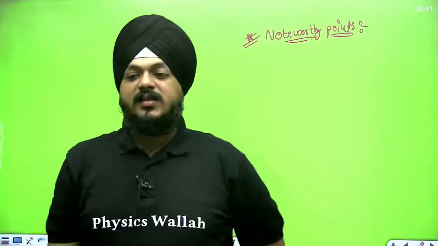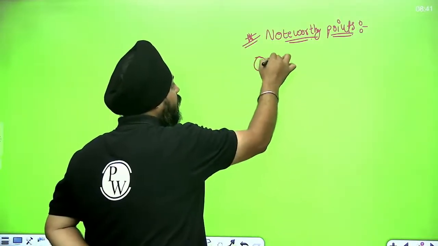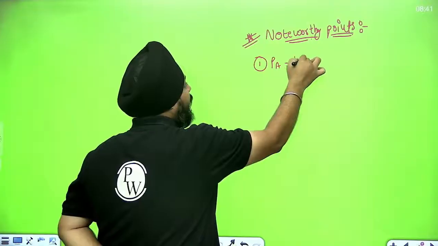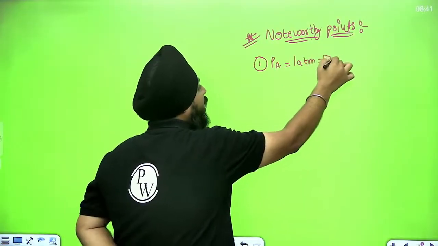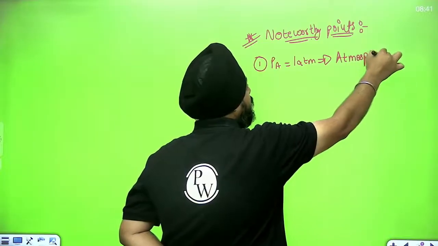Now, what does it state? Noteworthy points. First, P_A is equivalent to 1 atmosphere, and this is the value of the atmospheric pressure.